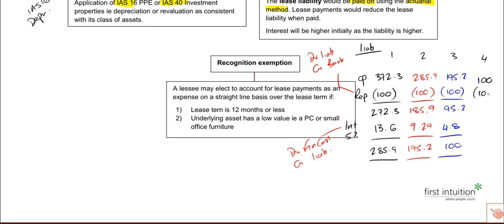Take off the repayment of 100. We've got no liability outstanding through the use of this asset. We can now consume this asset through this year, and there's no liability attached to it. That would be if you paid up front at the start of the year to consume this. If you paid monthly, then of course there'd be a bit of interest in the year as you slowly pay that off.